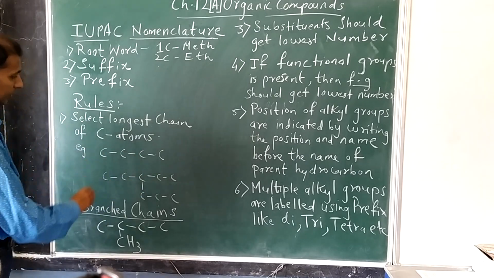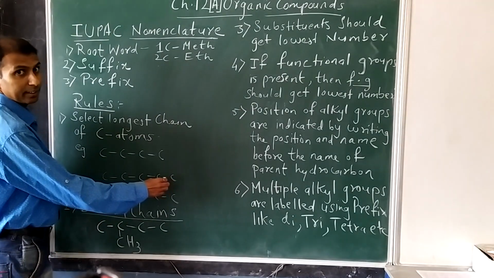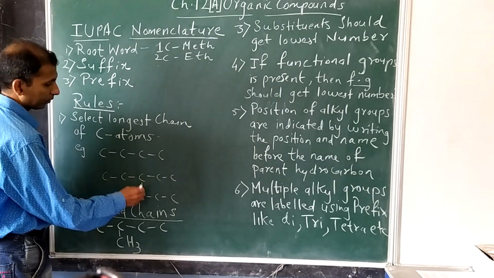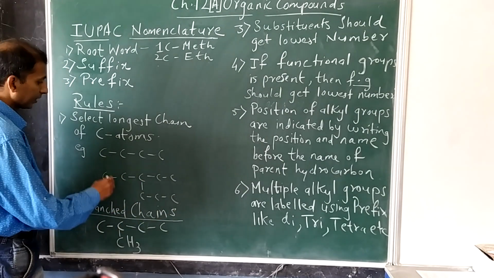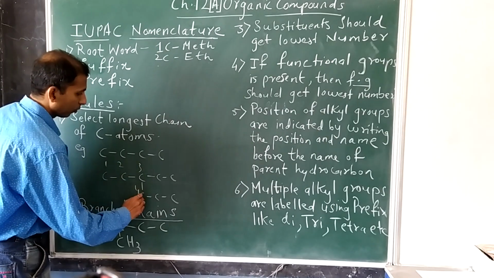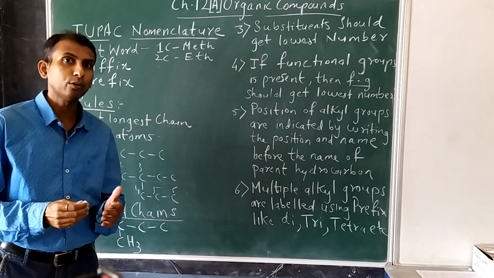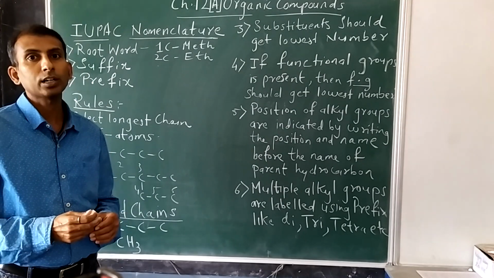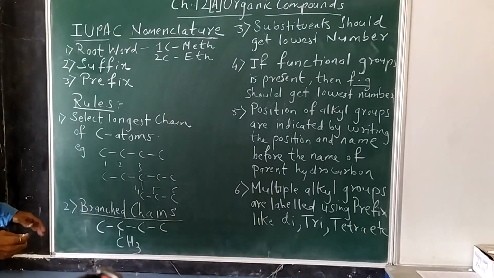Now look at this particular example. There are two chains here. 1, 2, 3, 4, 5. 1, 2, 3, 4, 5, 6. So which is the longest chain here? 1, 2, 3, 4, 5 and 6. So in this way you have to be very careful in locating or finding out the longest chain of carbon atoms in the organic compound. That is the first step.